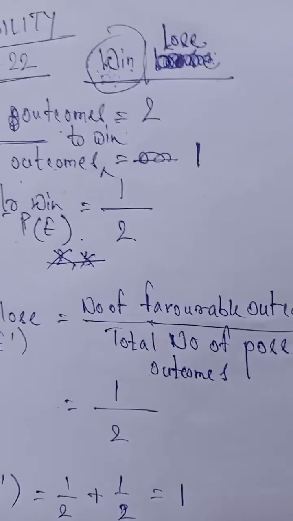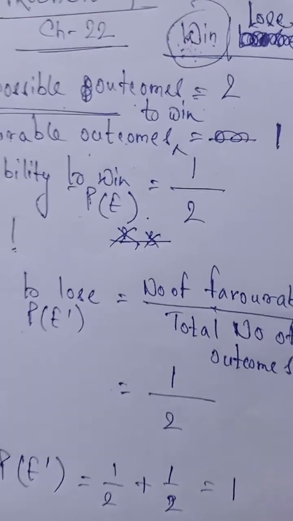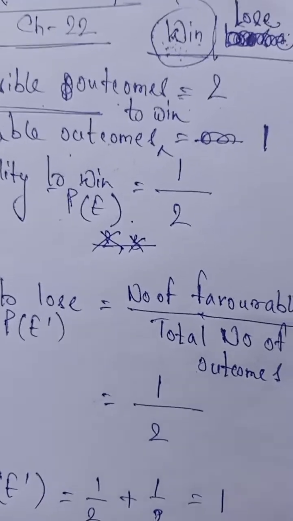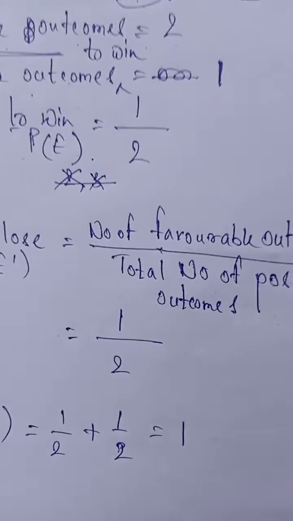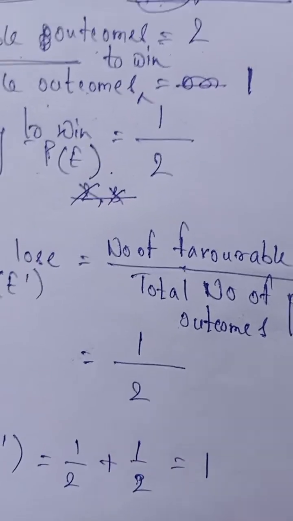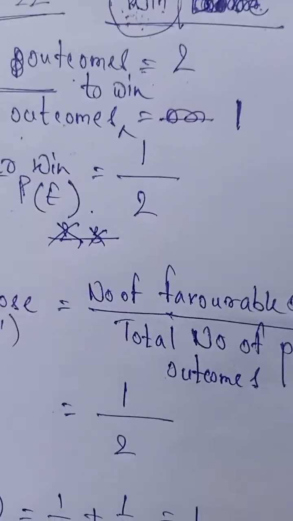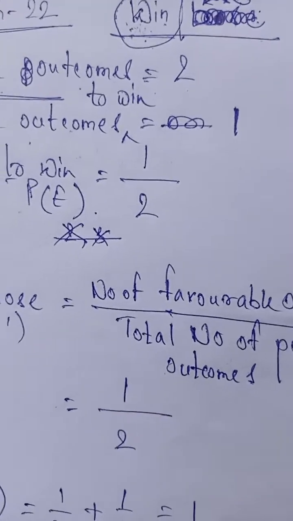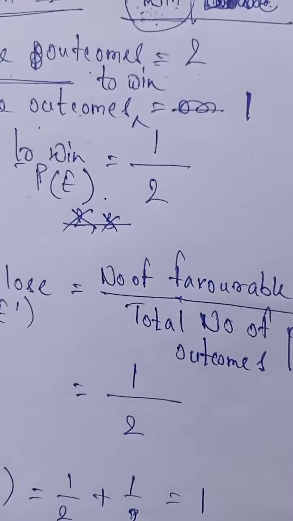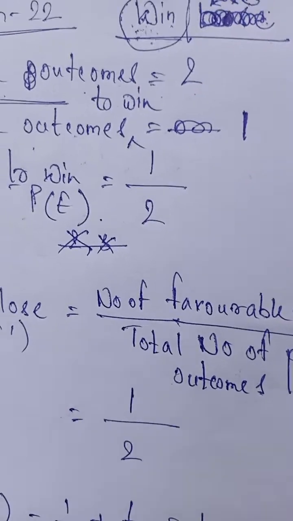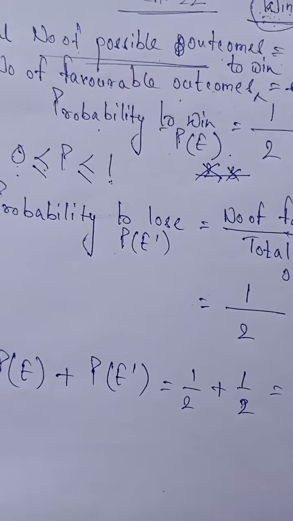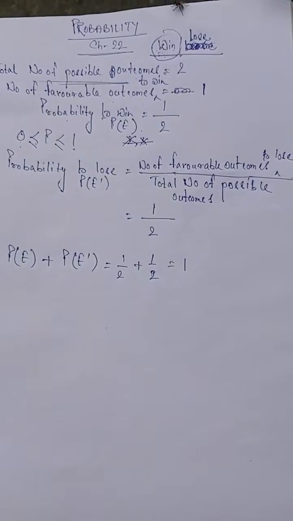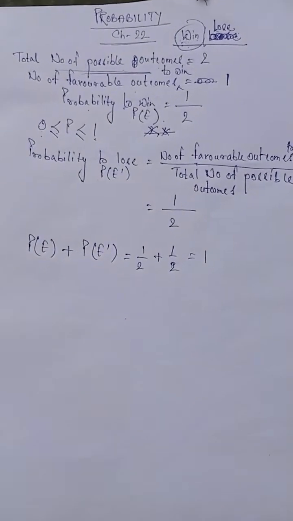That is, the probability of you winning the match plus the probability of you losing the match will always be 1. So the total probability will always be 1. The probability to lose a match plus the probability of winning the match will always be 1. This you need to keep in mind. This is the concept, and this was an example.